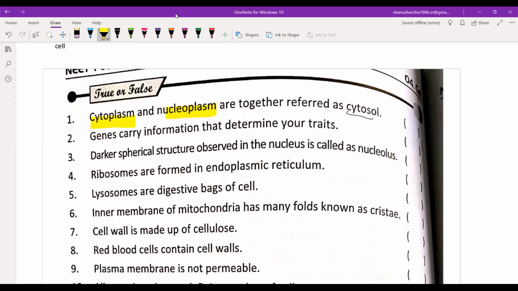True. Really? Cytosol means only cytoplasm or both? I think it's only cytoplasm. Ma'am, false. I'm not sure. Ma'am, me too. Think, give some work to the brain. What is cytosol?